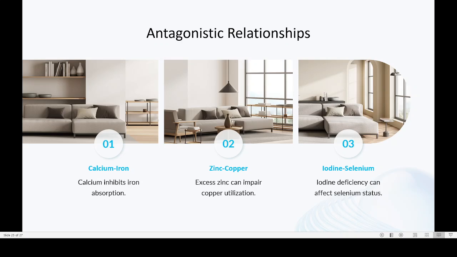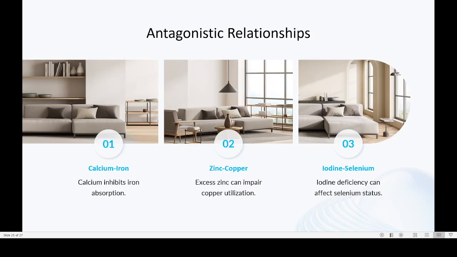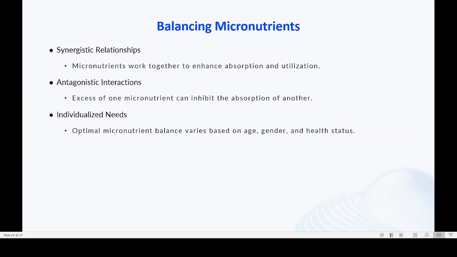Zinc and copper. Excess zinc can impair copper utilization. So there is another problem. Iodine and selenium. Iodine deficiency can affect selenium status. So there are certain kinds of micronutrients which work against one another. That is known as an antagonistic relationship. Then balancing the amount of micronutrients. Micronutrients work together to enhance absorption and utilization. Then we have to consider the importance of antagonism. Excess of one micronutrient can inhibit the absorption of another. So here there are very classic cases: calcium and iron, zinc and copper, and selenium and iodine. So that is known as an antagonistic relationship.